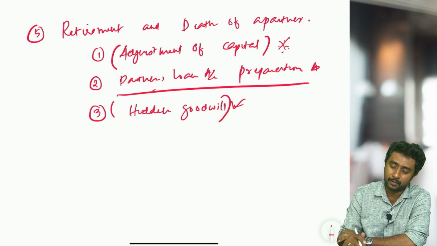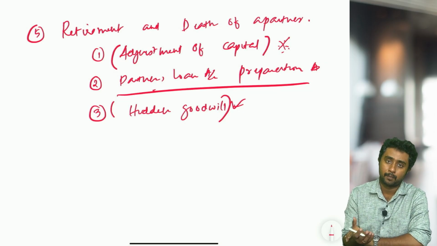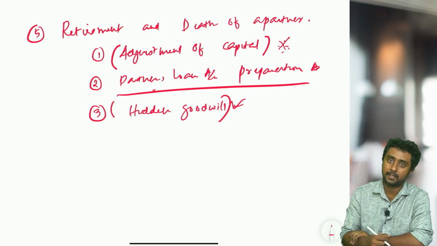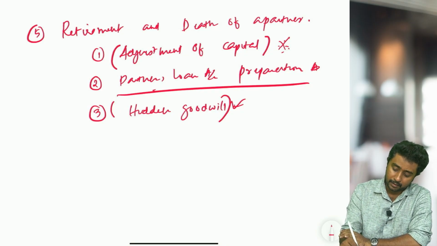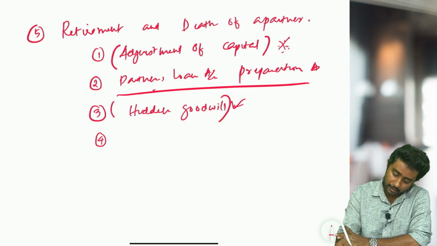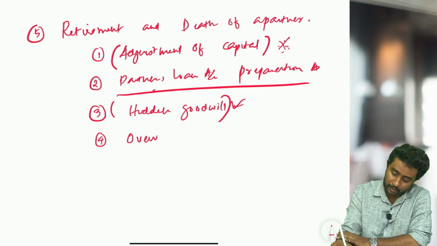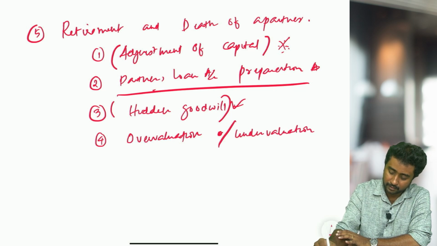Here also remember, whenever you are doing revaluation account and capital account, certain topics like bad debts and provision for doubtful debts, make sure that you have done them. Next topic, which was obviously there in the previous chapter also: overvaluation and undervaluation. Overvaluation and undervaluation of assets can come in the question.